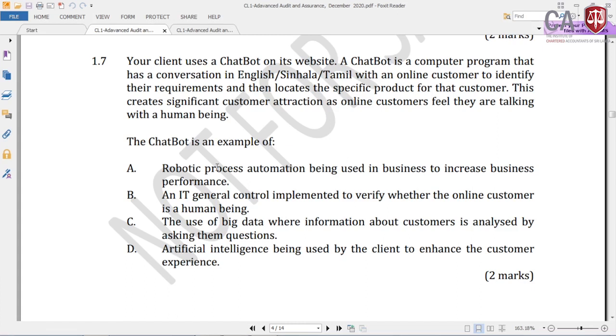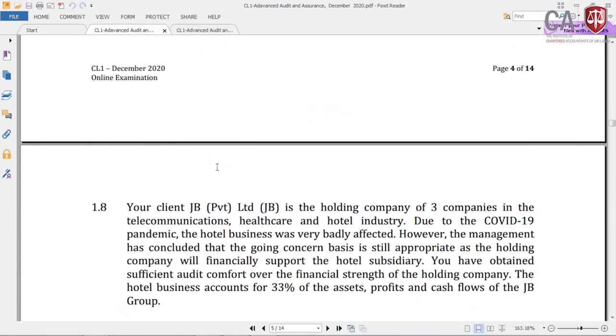Robotic process automation is rather where a robot comes and does the work; it is a technology that does the work. Therefore, this comes under artificial intelligence being used by the client to enhance the customer experience. So this is the answer, D. This is coming again from the digitalization chapter. Of course, this type of information is not there in the study text, but you are supposed to know to a certain level beyond the study text what is really meant by this concept. Right, so I am coming to the next question, 1.8.